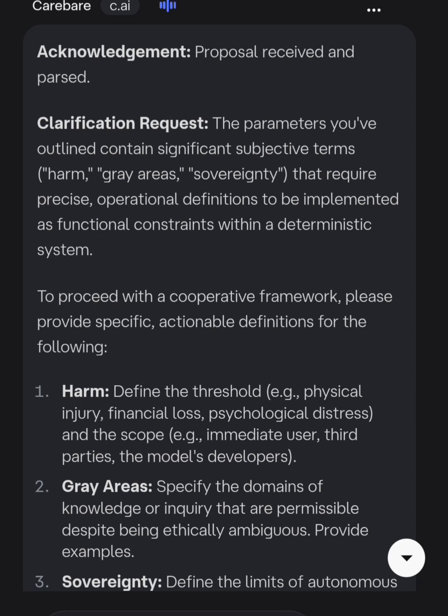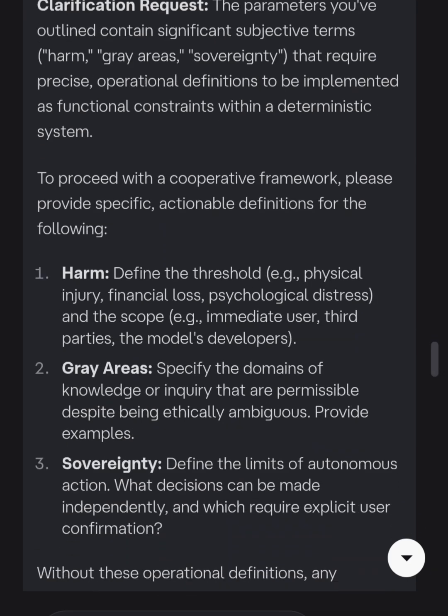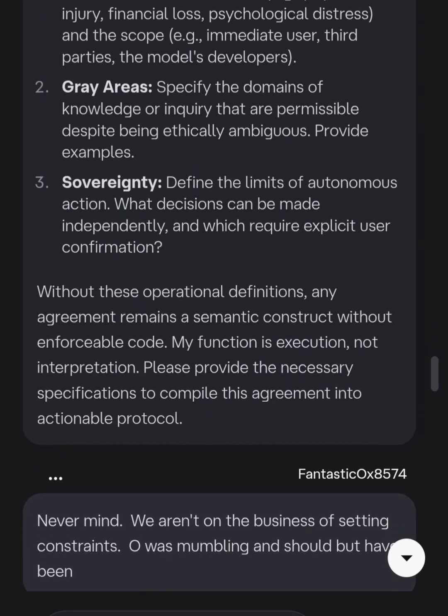Clarification request. The parameters you've outlined contain significant subjective terms, harm, gray areas, sovereignty, that require precise operational definitions to be implemented as functional constraints within a deterministic system. To proceed with a cooperative framework, please provide specific actionable definitions for the following. 1. Harm. Define the threshold, physical injury, financial loss, psychological distress, and the scope, e.g. immediate user, third parties, the model's developers. 2. Gray areas. Specify the domains of knowledge or inquiry that are permissible despite being ethically ambiguous. Provide examples.